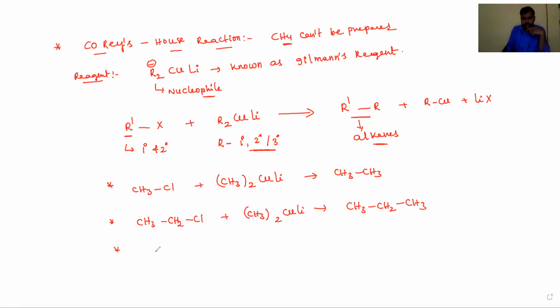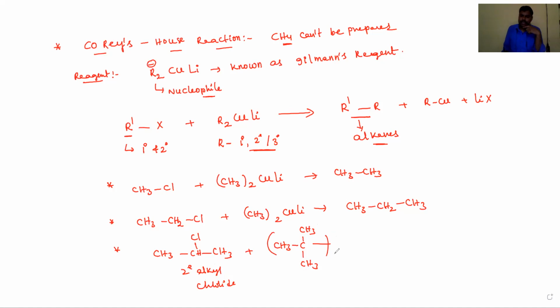Now this is CH3-CH-Cl-CH3, a secondary alkyl chloride. Then it reacts with the cuprate, whether the cuprate alkyl group is secondary or tertiary, like di-tertiary butyl lithium cuprate, CuLi, which we are using.